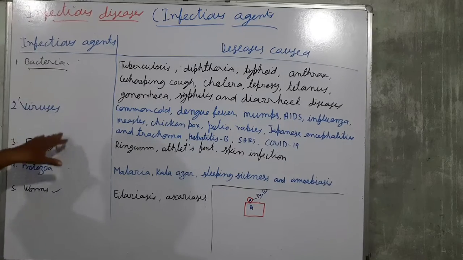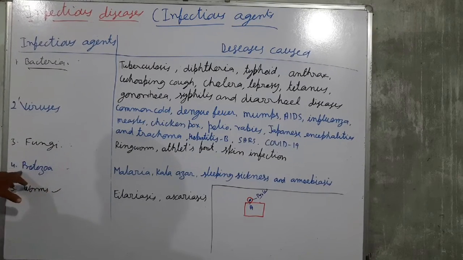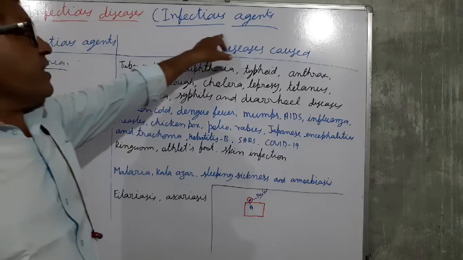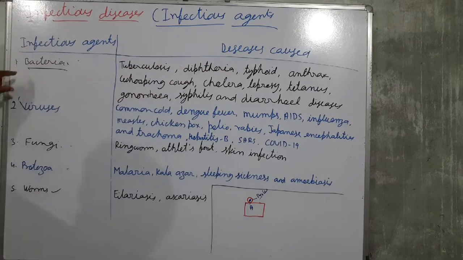Bacterial diseases, viral diseases, fungal diseases, protozoan diseases, and worm diseases. These are the infectious agents which cause the diseases. Thank you. That's all for today.